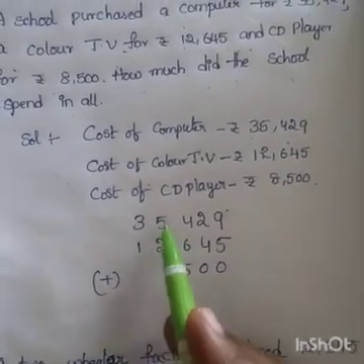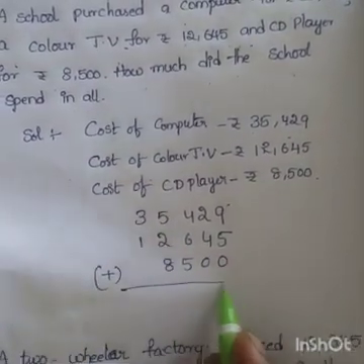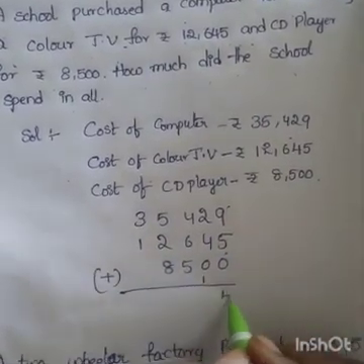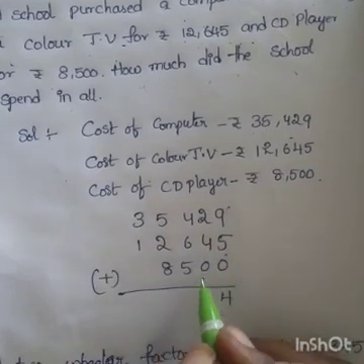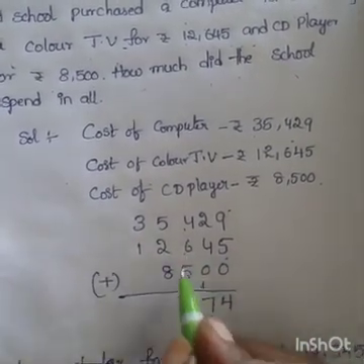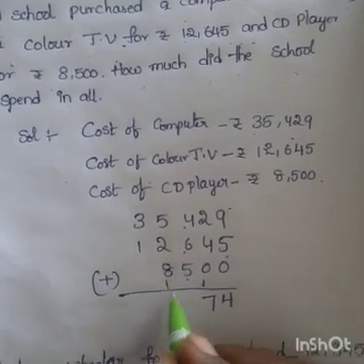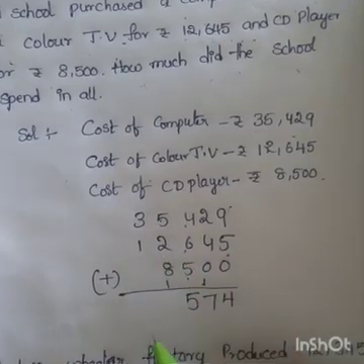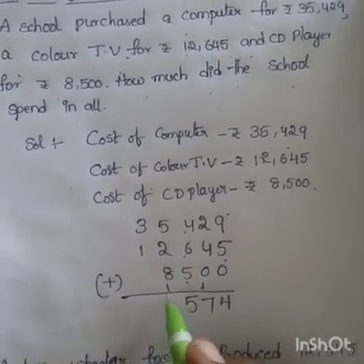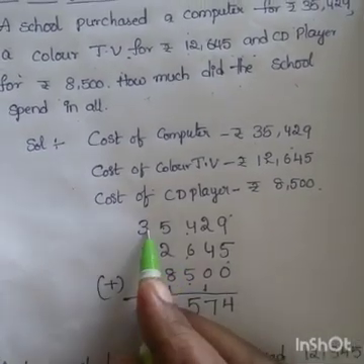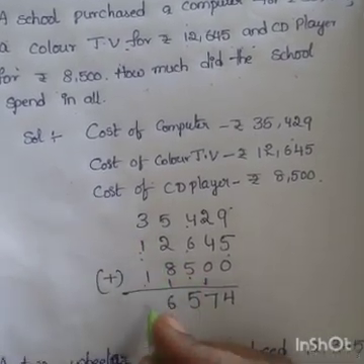Okay, write in order only. Then you have to add: 9 plus 5, 14; 4 plus 2, 6; 6 plus 1, 7; 6 plus 4, 10; 10 plus 5, 15; 8 plus 2, 10; 10 plus 5, 15; 15 plus 1, 16; 3 plus 1, 4; 4 plus 1, 5.